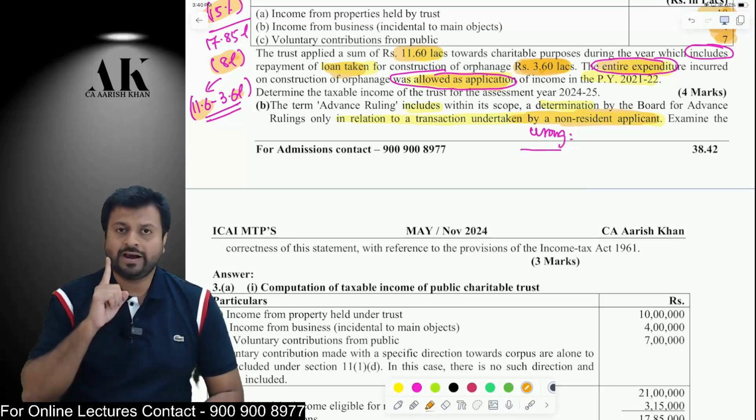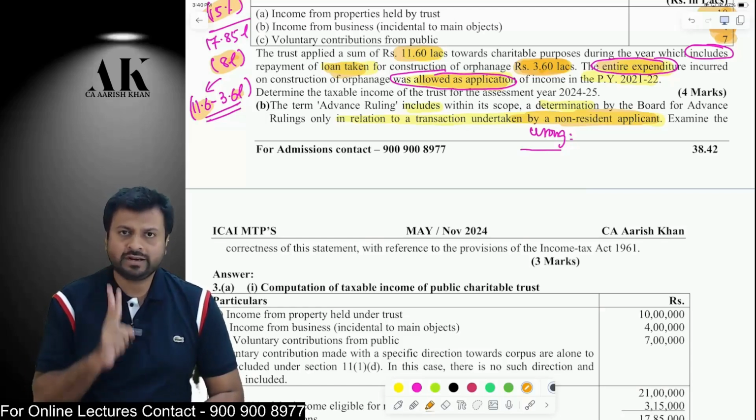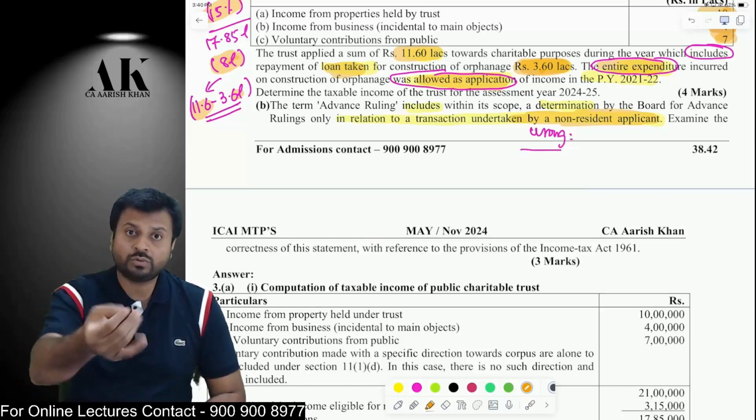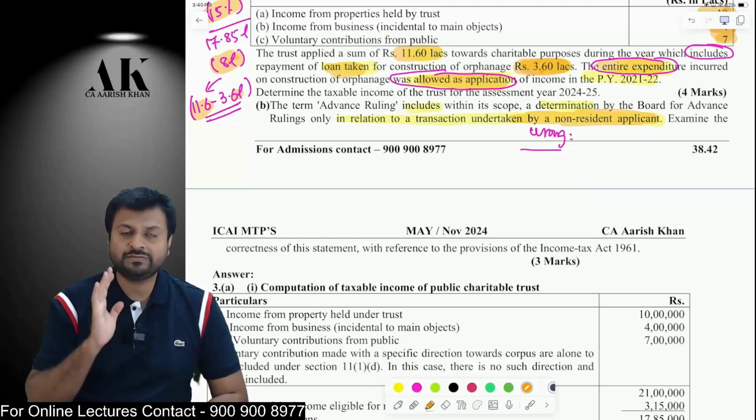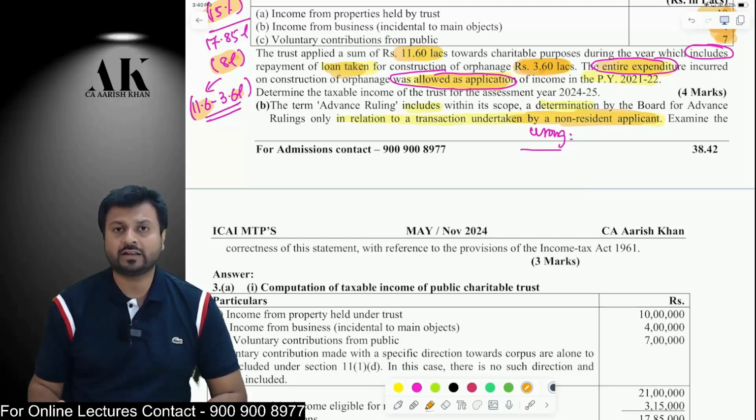It is not correct. A non-resident can go for advance ruling. Even a resident can go for advance ruling when it enters into a transaction with a non-resident. Even a specified resident whose transaction value is 100 crore or more can also go for advance ruling.